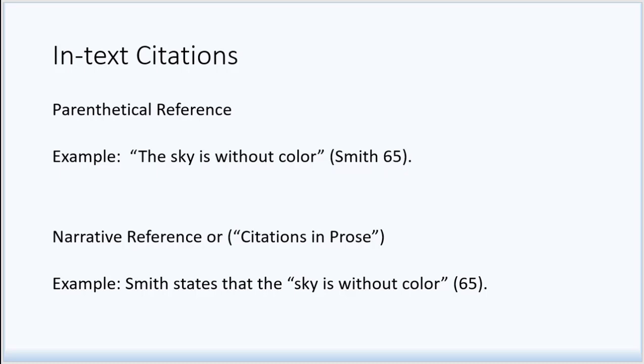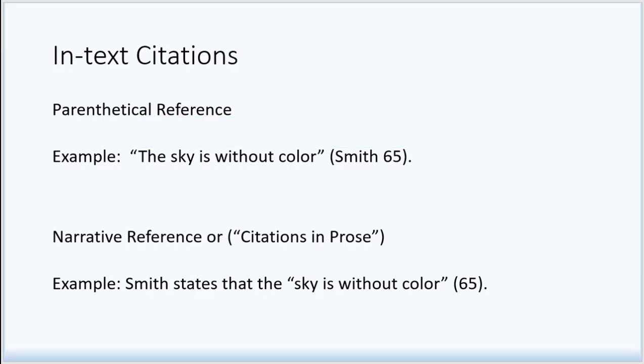In the example, "The sky is without color" is the author's quote. Because I have chosen to include this quote without using the author's name in the sentence I am quoting, I must place this important indicator after the idea being cited.